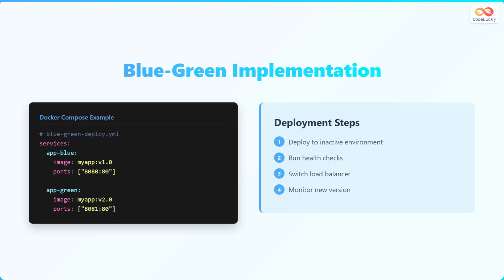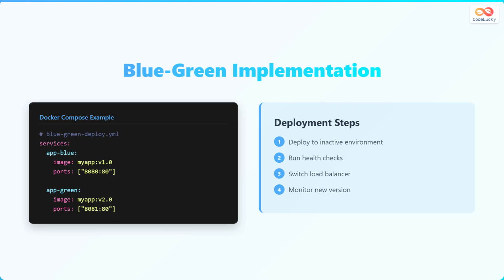Here's an example of a blue-green deployment using Docker Compose. We have two services: AppBlue, running version 1.0 of the application, and AppGreen, running version 2.0. Ports are configured to differentiate traffic.